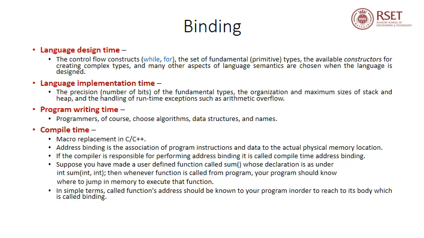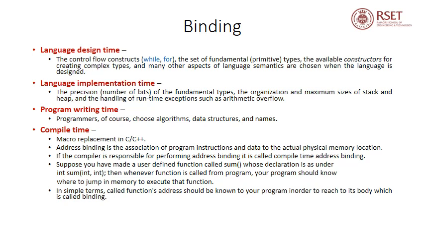During language implementation time, the precision of the fundamental data types, the organization and maximum sizes of stack and heap, and the handling of runtime exceptions are determined. At program writing time, programmers of course choose algorithms, data structures, and names of variables or functions. At compile time, we know that in C and C++ macro replacement happens.